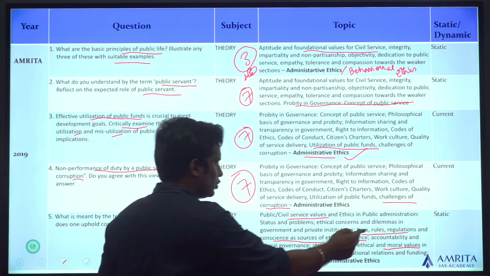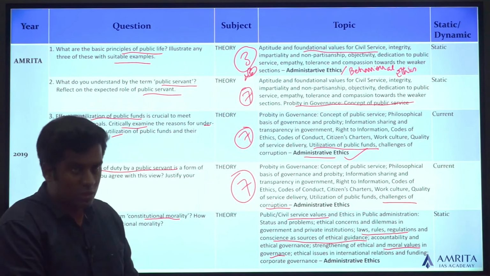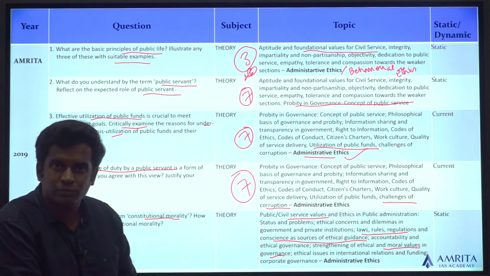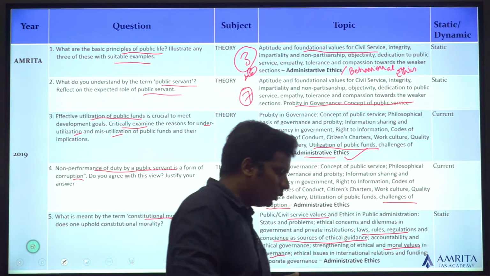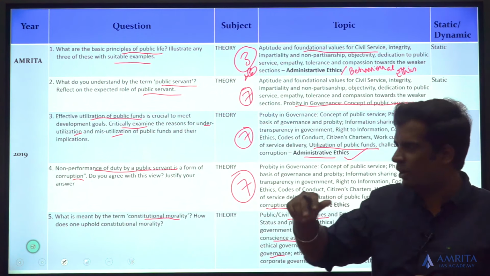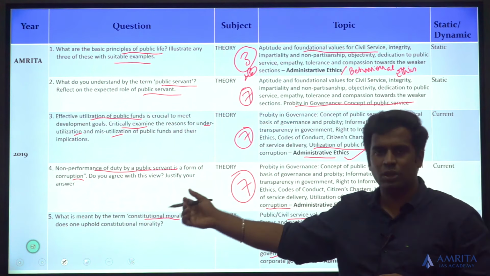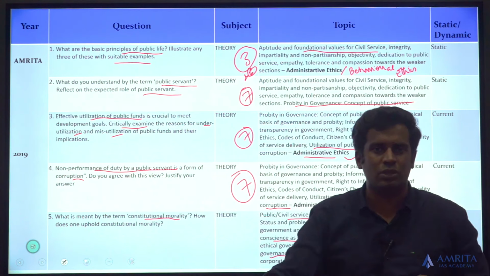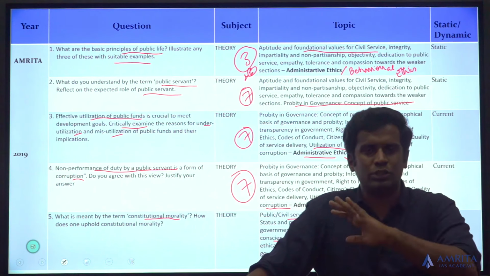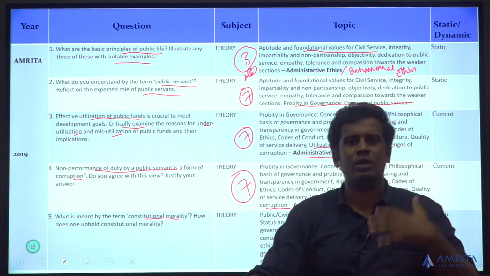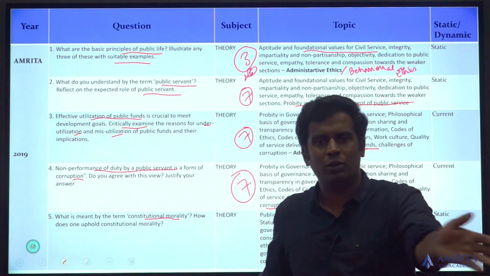You can take these laws, rules, regulations, conscience. Automatically the constitution is part of law, or the law is part of the constitution, and you can definitely use that too. So in short, again a part of the syllabus. It is not just that I am talking about how it's a part of the syllabus, but I want you to understand how they are asking the questions. Word by word, the key terms. Sometimes the key terms are directly from the syllabus. You don't have to sit, brainstorm or do anything. You identify the key term, you know the syllabus, you know the answer. Once you know the syllabus, it is quite common that you would have prepared well on it. You can just apply the content, you get your answer.